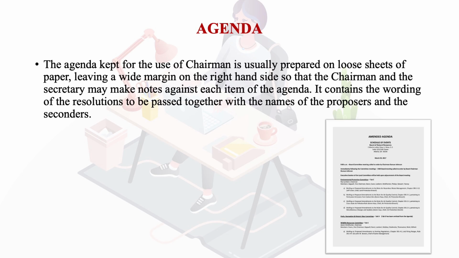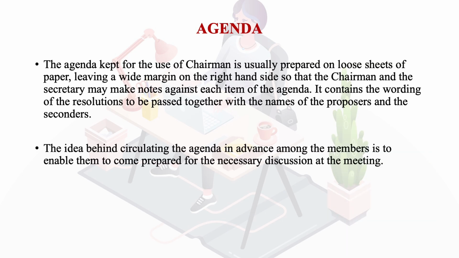Then the agenda also contains the wording of the resolutions which have to be passed, together with the names of the proposers and seconders. Now, the idea behind circulating the agenda in advance among the members is to enable them to come prepared for necessary discussion at the meeting. This we have already discussed, learners. But it is very important because if the agenda is already given to the members in advance, then they have enough scope to prepare.